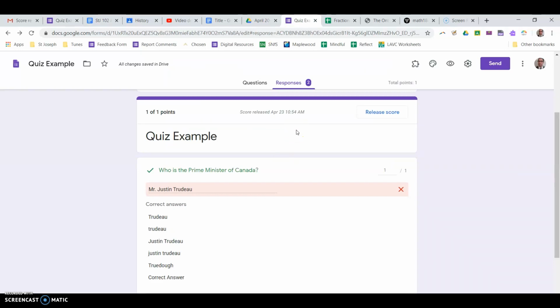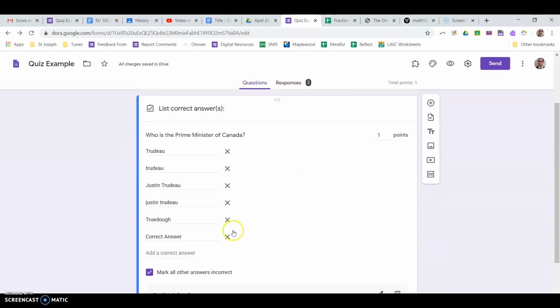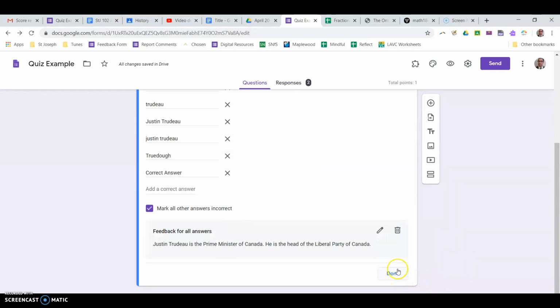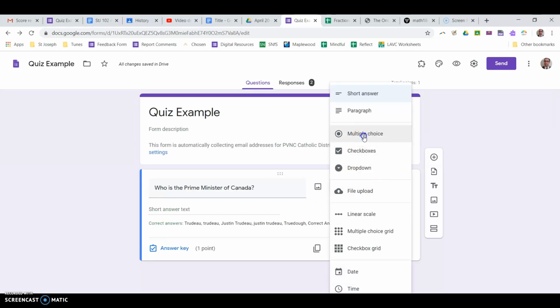So with all that being said, here's what I'm going to suggest to you. I think in this time of Learn at Home, this Google form quiz is going to be most useful if kids get immediate feedback. So to give immediate feedback and be sure that students get credit for their thinking and not for their spelling, we're going to change the format of the question. So I'm going to go back to the question, click done here to close this view, and change it from short answer to multiple choice.